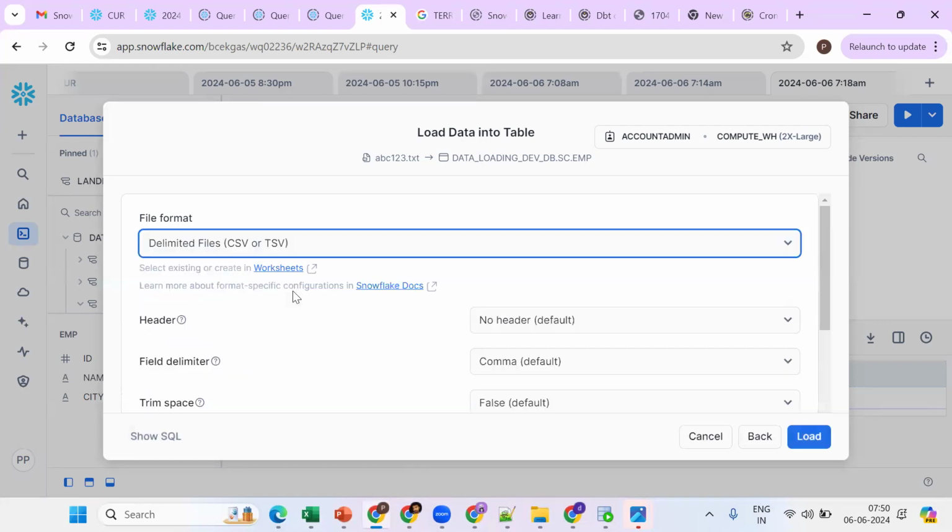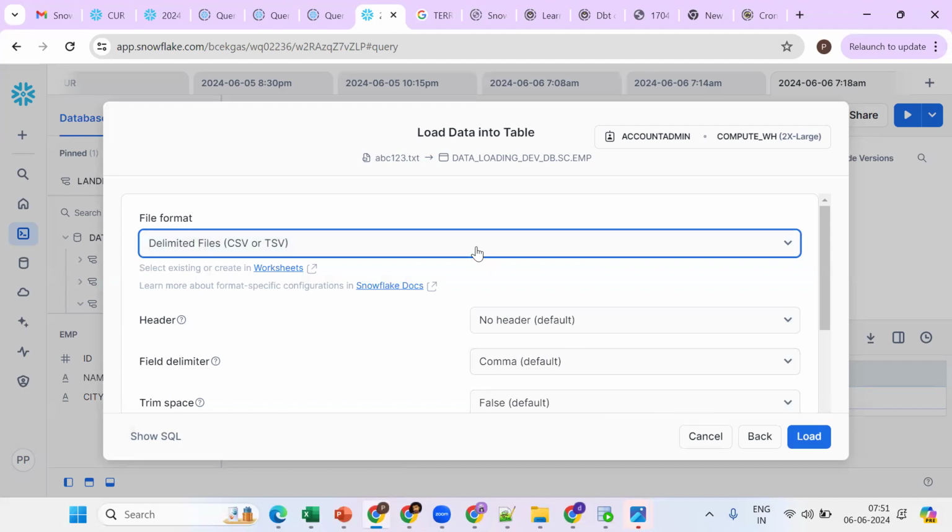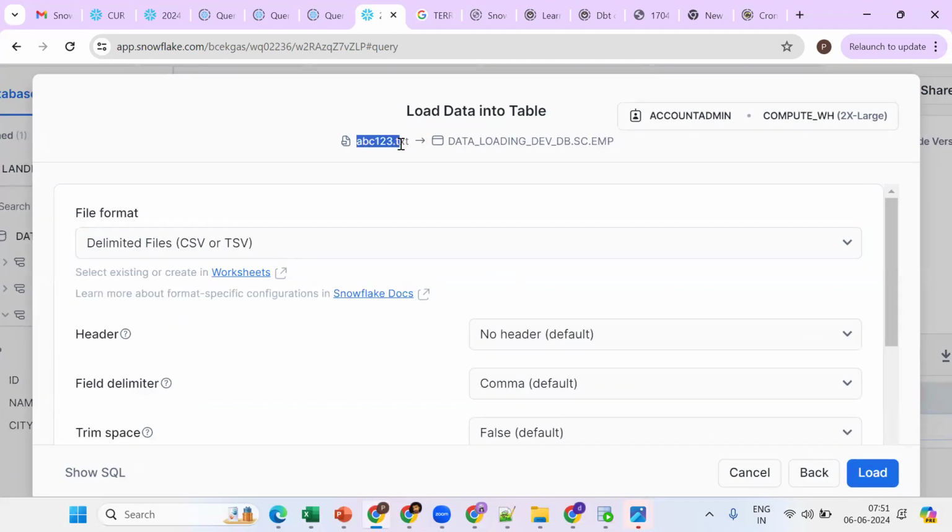You can go for it. So see, Snowflake supports structured data as well as semi-structured and unstructured data. Now what exactly are we doing? We are trying to take the data from a file and dump it into a Snowflake table. Now see, load.